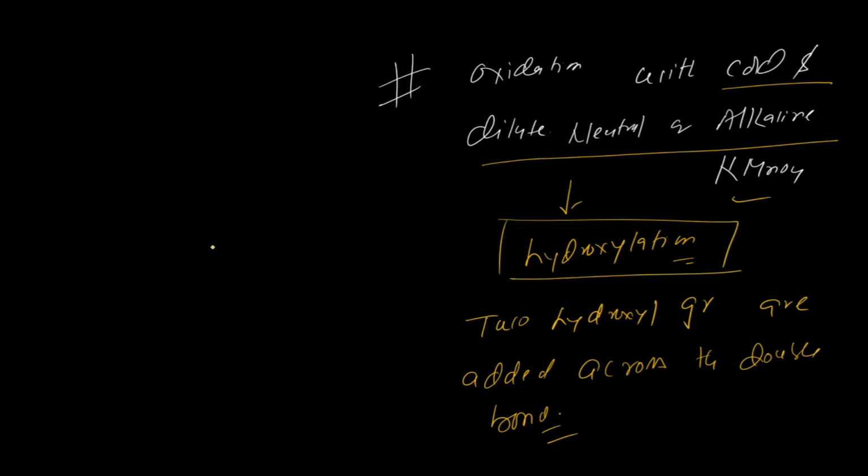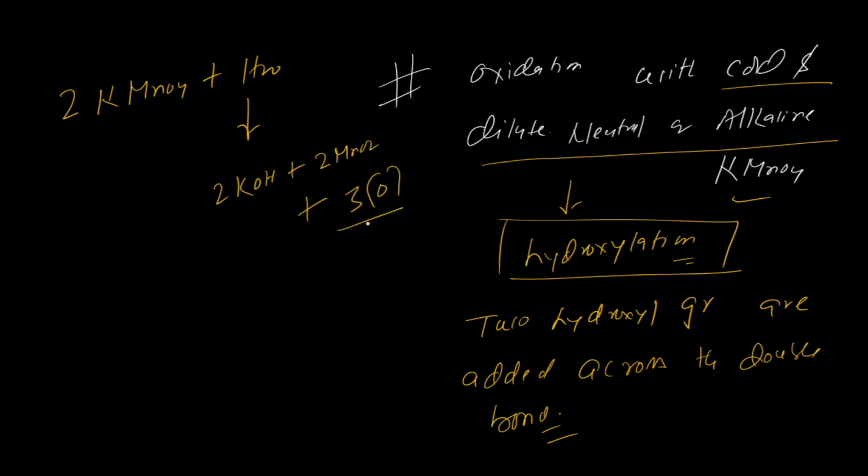So how will the reaction proceed? Have a look here. Basically, KMnO4 is an oxidizing agent that will give you nascent oxygen. So 2 KMnO4 plus, in a neutral or alkaline medium, it will give you 2 KOH plus 2 MnO2 plus 3O. This is known as nascent oxygen. Nascent means reactive: the oxygen formed just after the reaction, which is very reactive.